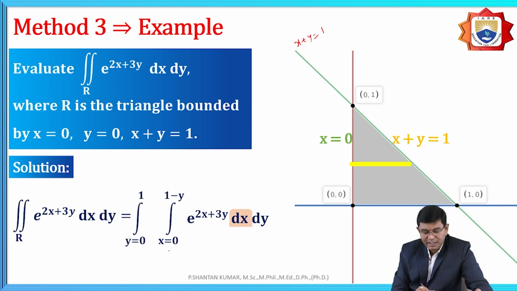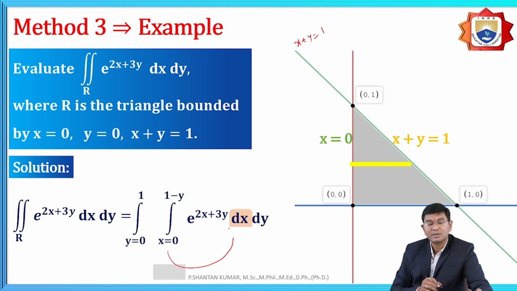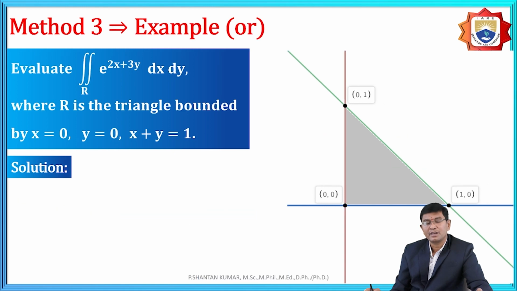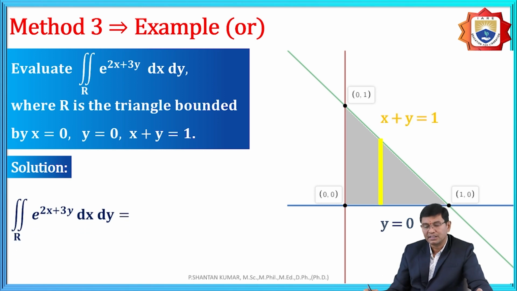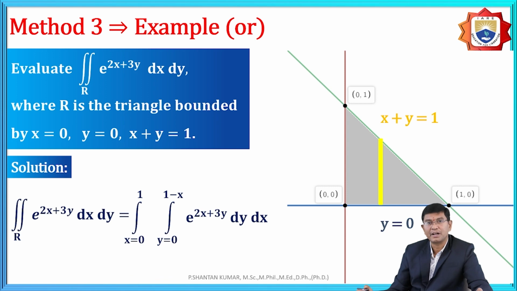After finding the limits like this, that is x, and then the limits with respect to y, that means lower to outer. After the simplification we obtain the solution. If it is vertical, we follow y is equal to 0 to 1 minus x, depending upon our choice.